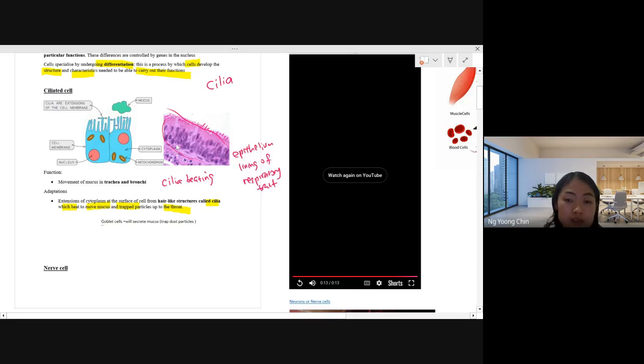So cilia is actually just an extension of the epithelium. You can see this cilia is totally connected to the epithelium of the respiratory tract. It's just a very long extension from it, with a hair-like structure, to help move mucus and trap the particles. Yeah, so that's all.